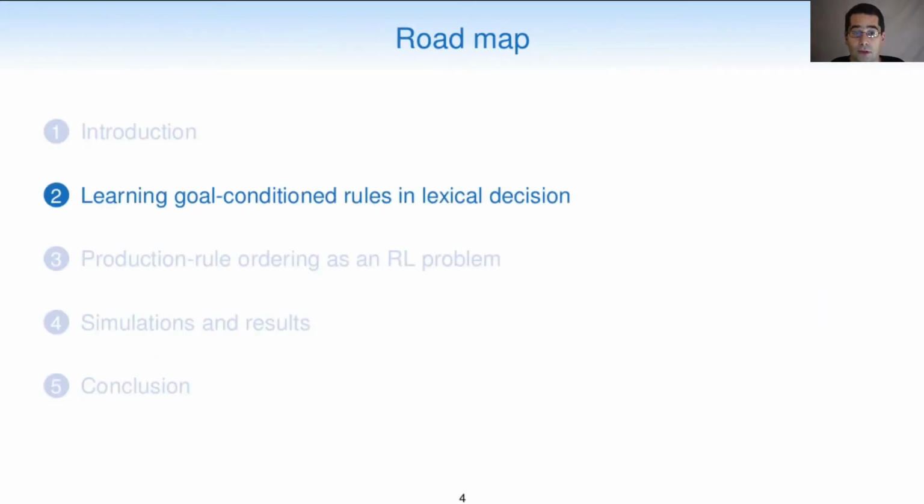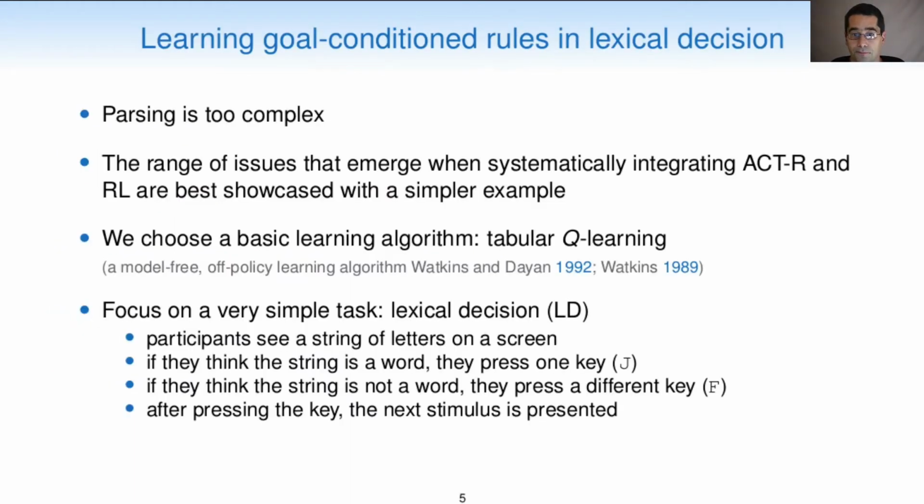This is the roadmap for the talk. We're done with the introduction, and I will now move on to introducing the kind of task that we're going to be modeling. Parsing is too complex. The range of issues that emerge when systematically integrating ACT-R and RL are best showcased with a simpler example. We will choose a basic learning algorithm, tabular Q-learning, and we will focus on a very simple task, lexical decision,